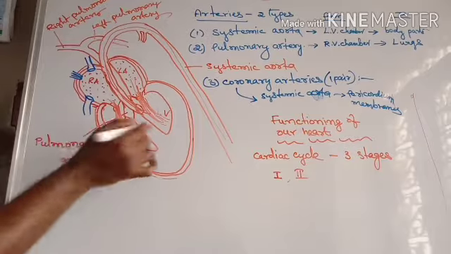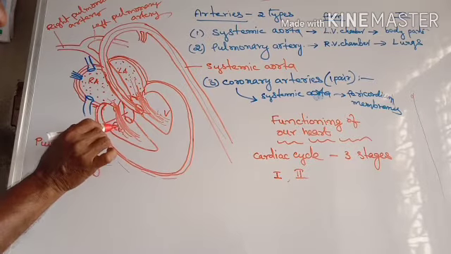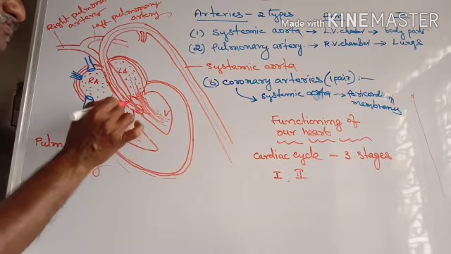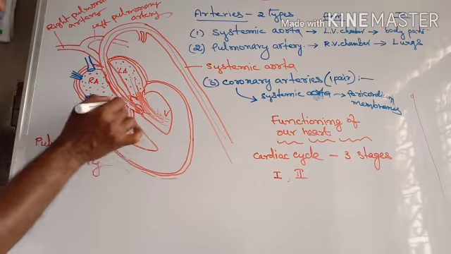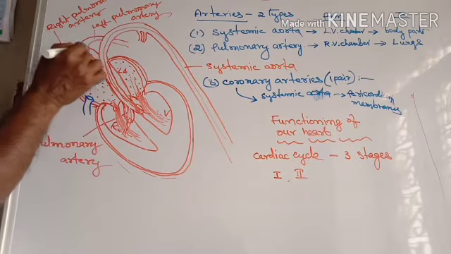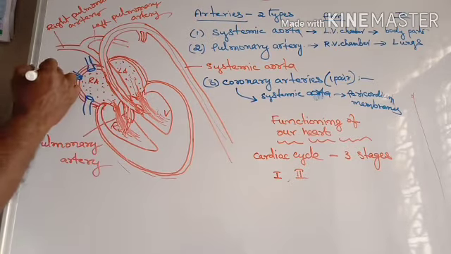At the same time, the blood in the right ventricular chamber forcefully moves into the pulmonary artery, and through it to the lungs.